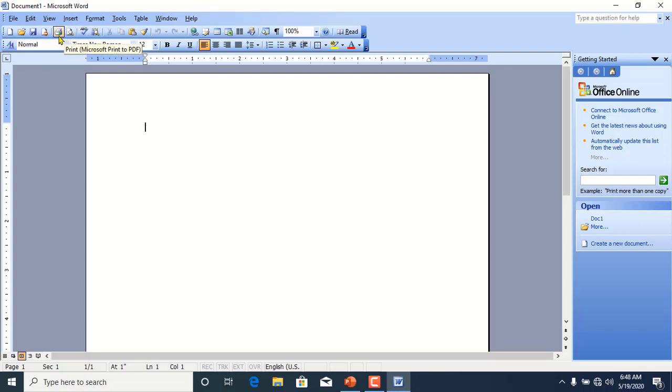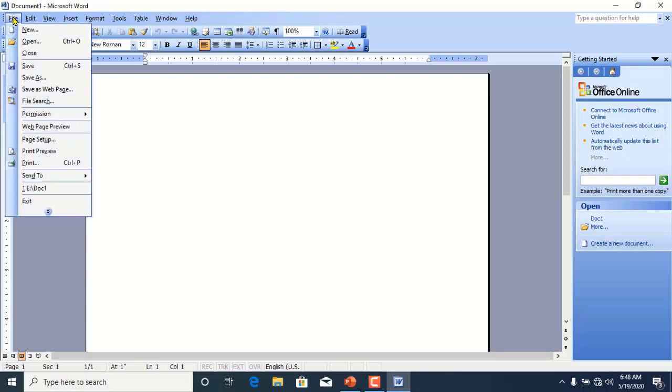This is the menu bar available here. Different menus are available on the menu bar. Menu bar is just below the title bar. There is file menu, edit, view, insert, format, tools, table, window and help. Students, whenever we click on a menu, a list of commands appears here. That's why it is also called a drop down menu.